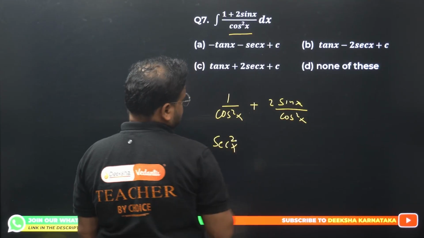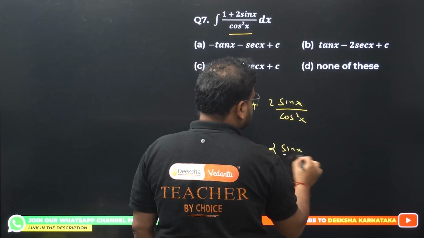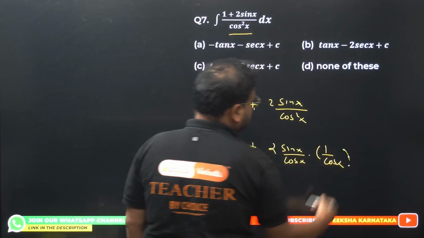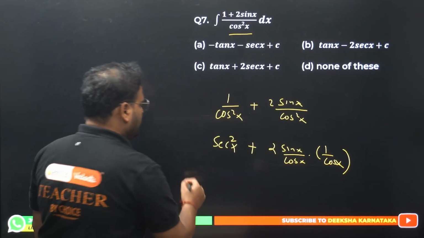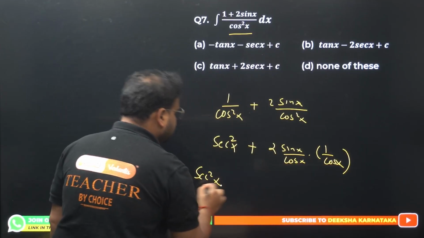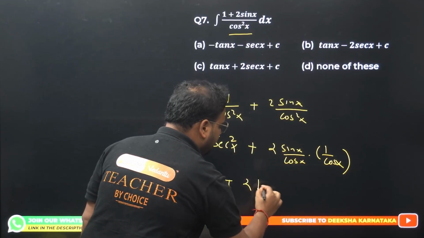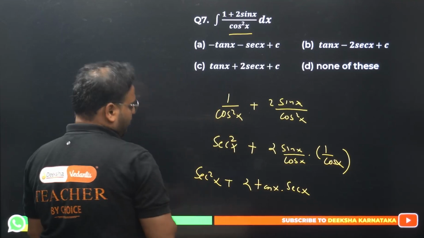And this becomes 2 sin x by cos x into 1 by cos x, right? Because you have cos square. I've written like this. Check this out. You have here sec square x plus 2 tan x into sec x. I forgot to give you this formula also.